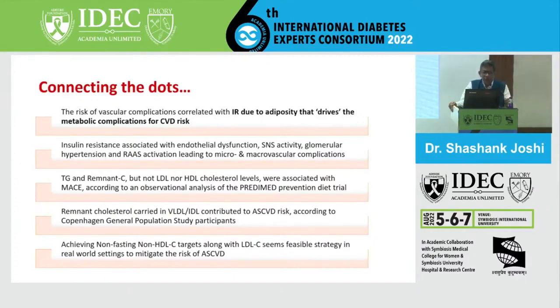So it's all our sympathetic response, glomerular hypertension, renin-angiotensin activation, leading to micro and macrovascular complications. Clearly, here comes triglycerides. Triglycerides and remnant cholesterol, and not LDL or HDL cholesterols, are associated with a MACE outcome, which is adverse. And its first inclination came from observational analysis. And I'm sure you all know the PREDIMED prevention diet trial.